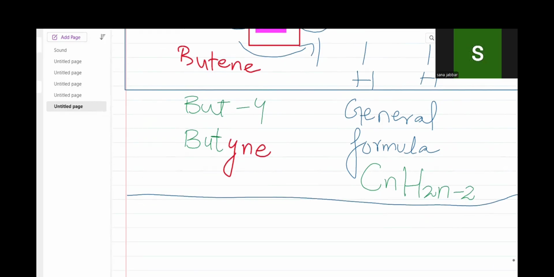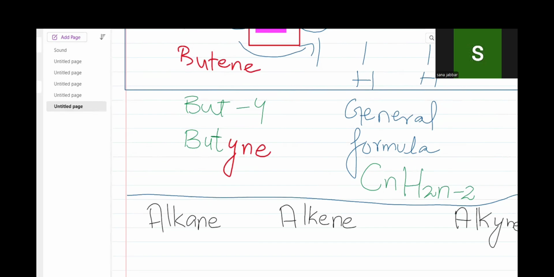Okay, let's go. This is an alkane. We are just going to discuss the general formula. I'm now talking about the difference of general formula between these 3 groups. What is the main difference between them in their general formulas?